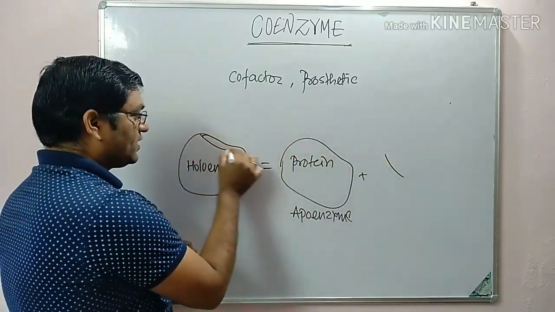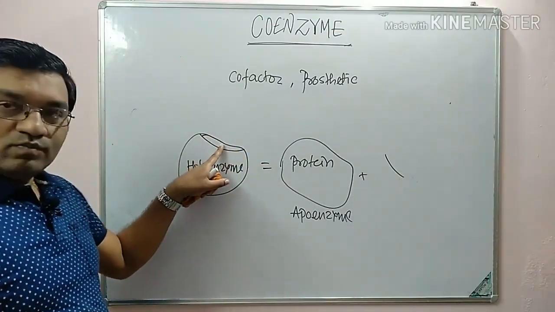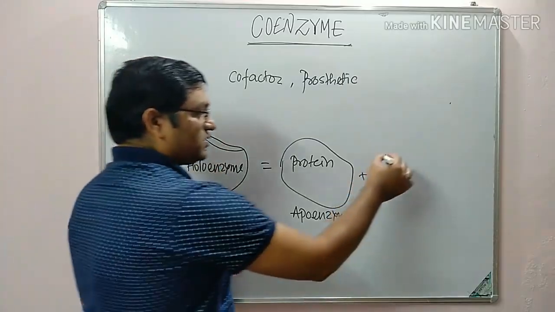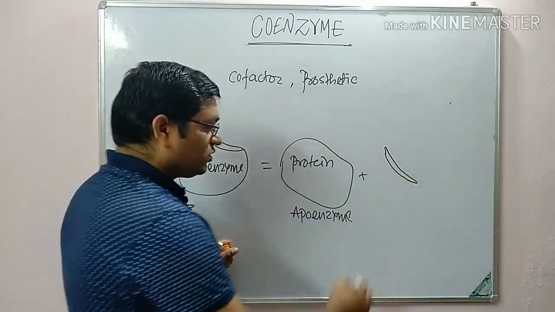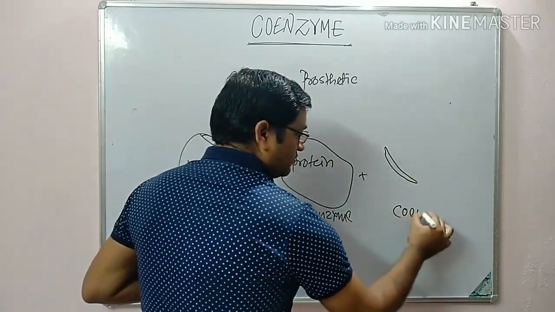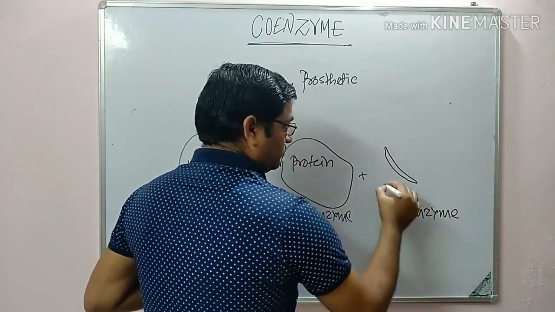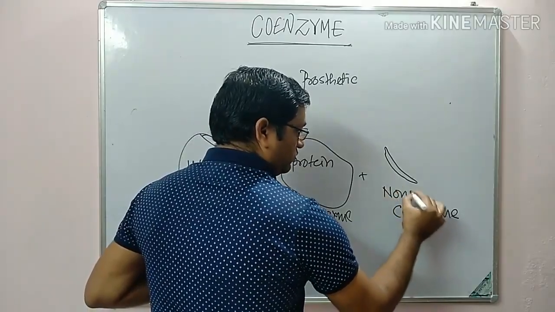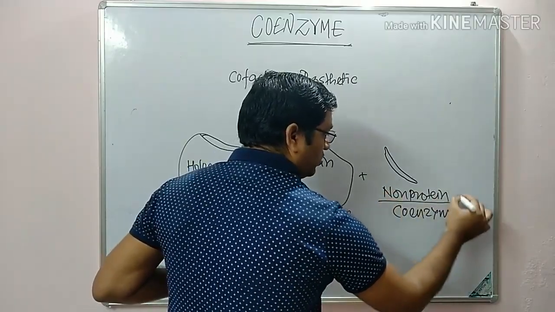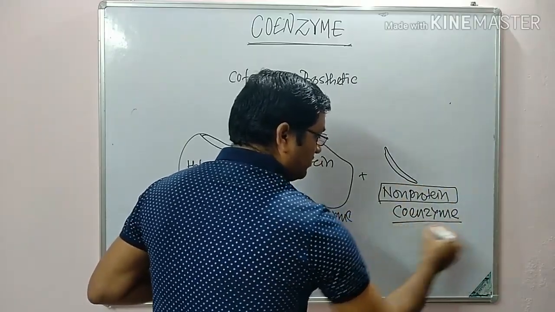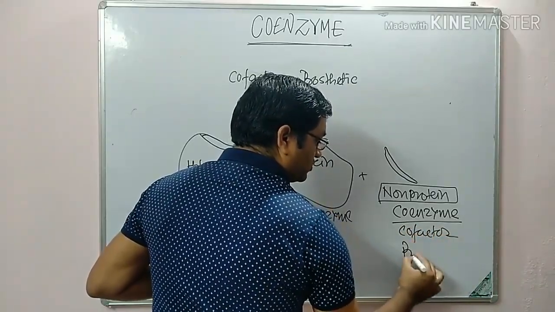This is holoenzyme. It is composed of apoenzyme and coenzyme. This non-protein part of an enzyme can be coenzyme, cofactor or prosthetic group.